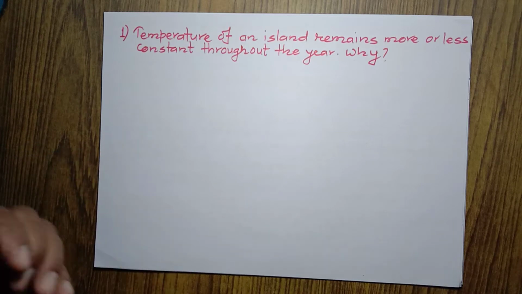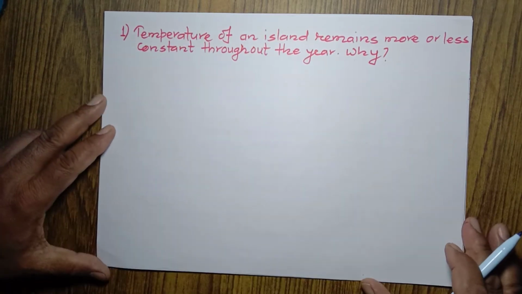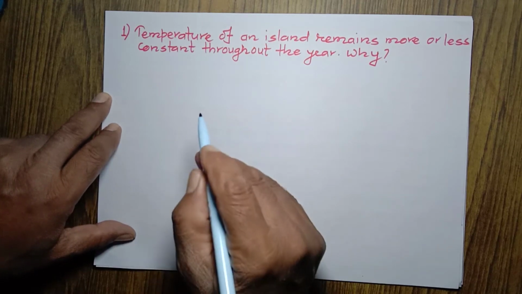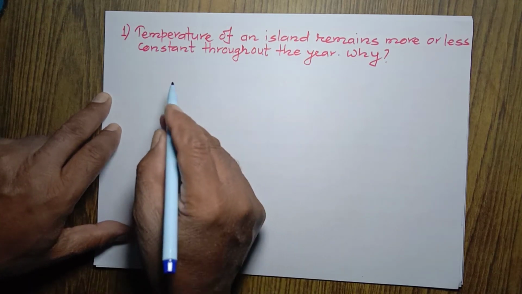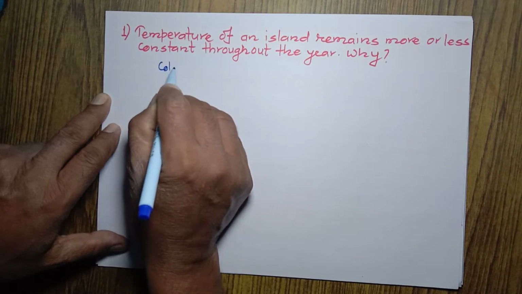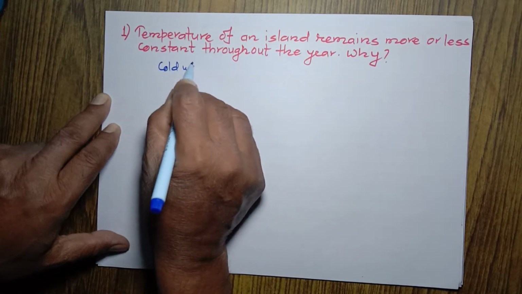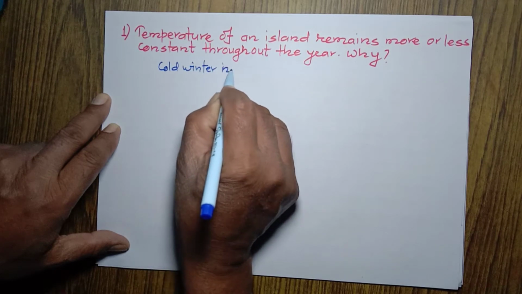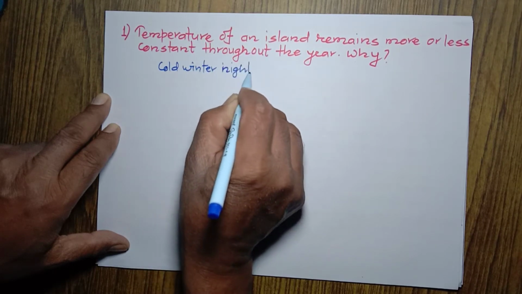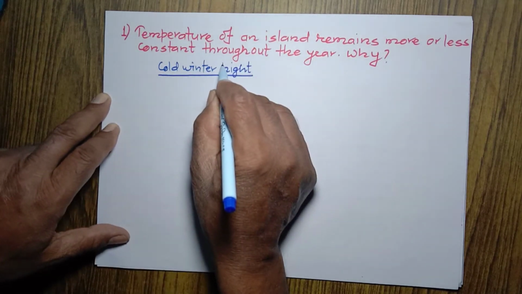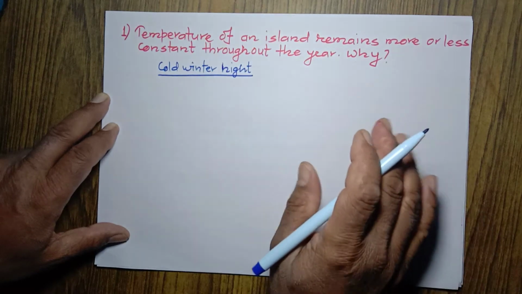An island is surrounded by water, and in an island we may expect very cold weather in a cold winter night. In a cold winter night, we expect that the temperature of the island will be very low.